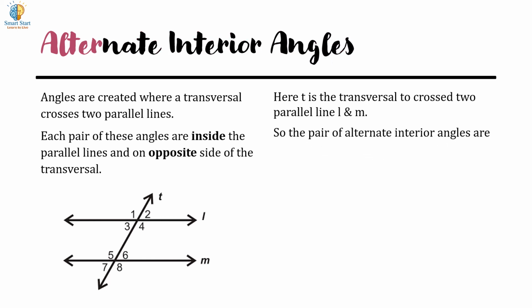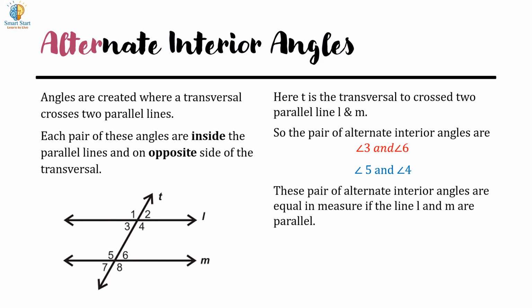So, the pairs of alternate interior angles are angle 3 and angle 6, angle 5 and angle 4. These pairs of alternate interior angles are equal in measure if the lines L and M are parallel. That is, angle 3 is congruent to angle 6, angle 5 is congruent to angle 4.